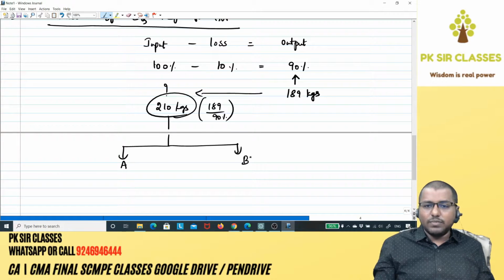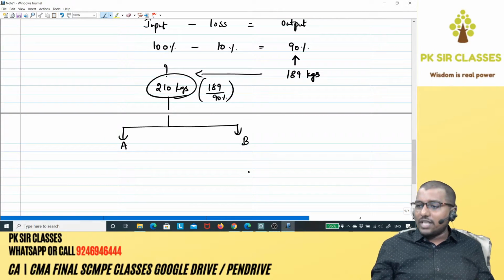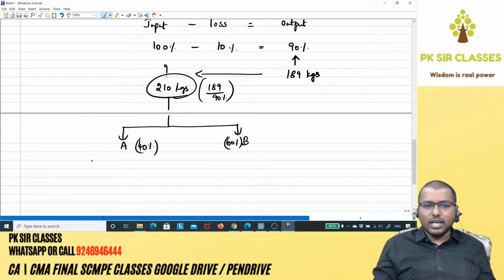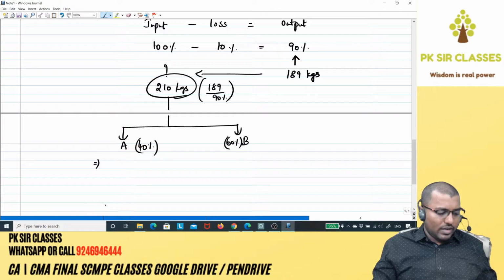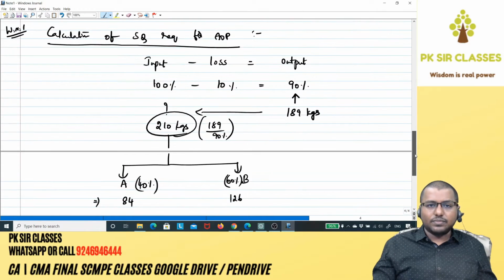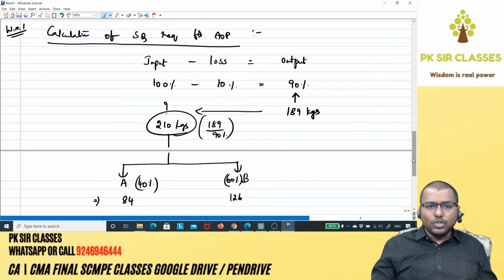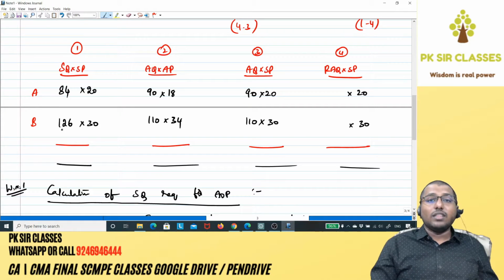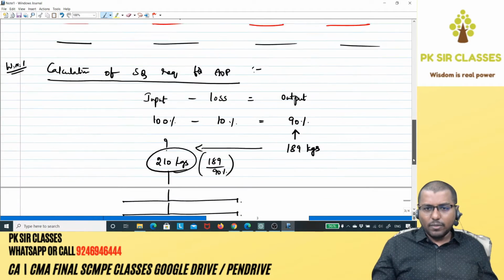How much is A? How much is B? Because it is standard, you will go for standard mix. Now what is the standard mix of A and B in the question? A is 40% and B is 60%. That is the standard mix. So that implies 210 into 40%, which is 84 for A, and 210 into 60%, that is 126 for B. You got your A and B, as simple as that. Got the point, guys? A is 84, B is 126. That's your standard quantity required for actual output.